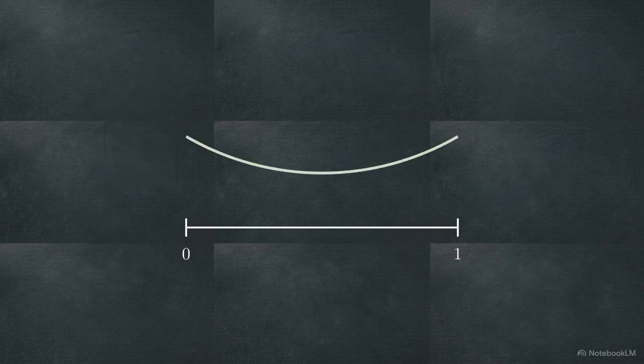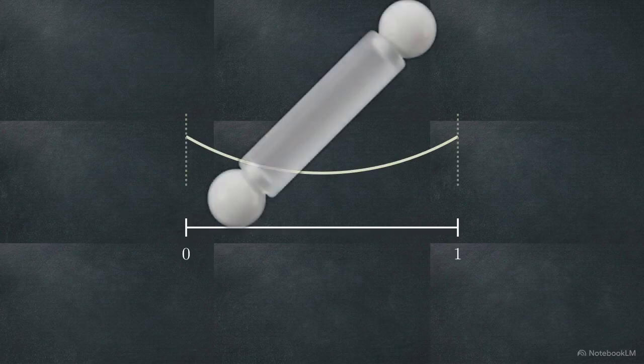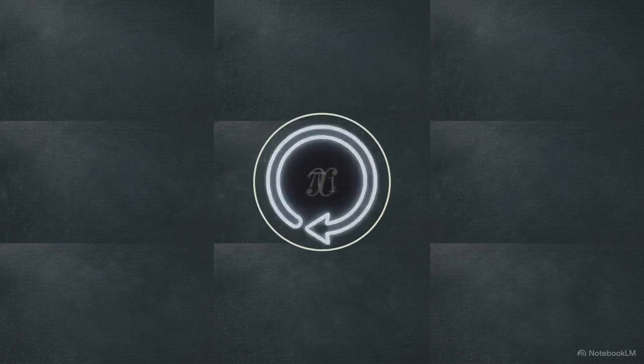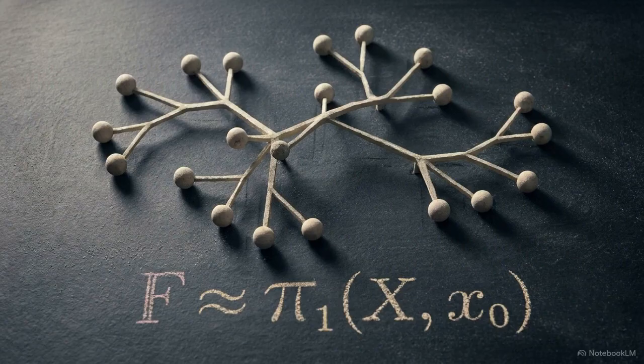An arc is a topological space that maps perfectly to the closed unit interval from 0 to 1. It has two explicit endpoints, corresponding to 0 and 1, and an open interior containing everything in between. Redefining a line as a space allows us to apply the machinery of the fundamental group, a tool that treats paths as algebraic elements. This rigorous groundwork is the required first step for the group theory applications we'll see later.